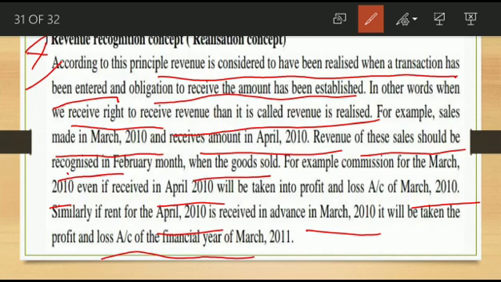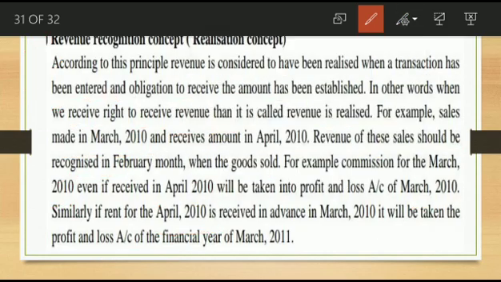Okay, here this is the point. The example is like this: sale made in March 2010 and the amount received in the next year. So here the sales are made at the end of this financial period and received in the next financial year.